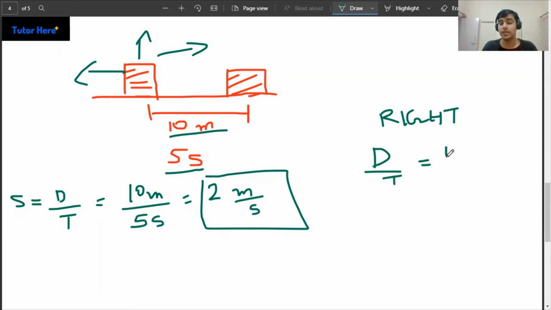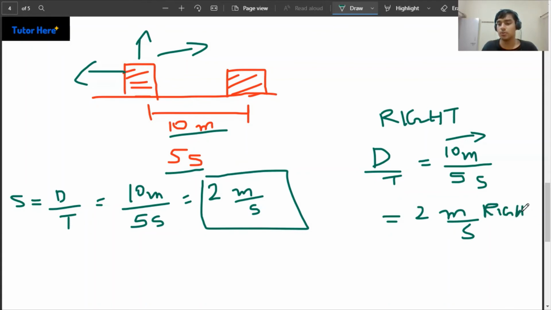And this would be 10 meters right. So if I want to represent that it's going right, let me just denote that by an arrow. This arrow is saying that it's moving towards the right, and I divide it by 5 seconds. So my final answer would be 2 meters per second, and I can just write towards the right.